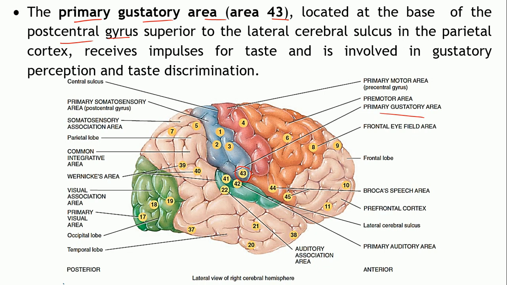Just at the base of this postcentral gyrus is located the primary gustatory area, just superior to the lateral cerebral sulcus. This will receive the impulses for taste. So it is involved in gustatory perception and taste discrimination. You are able to identify a particular taste because of this area.